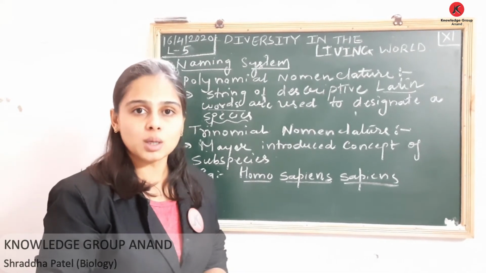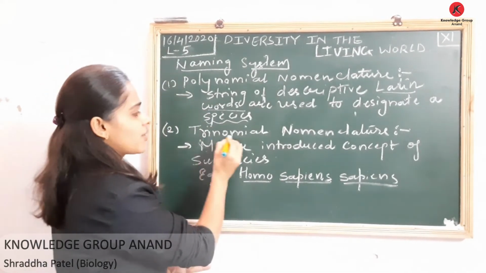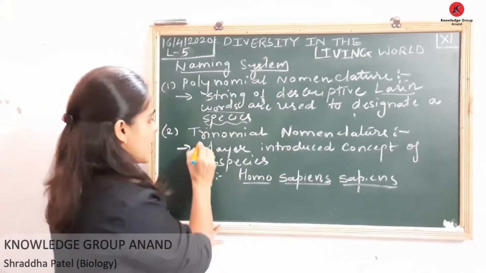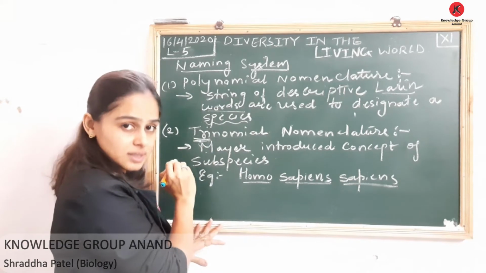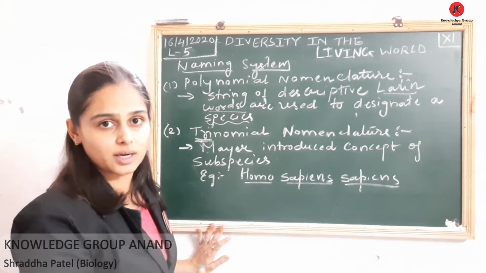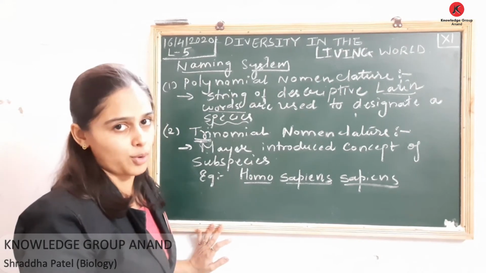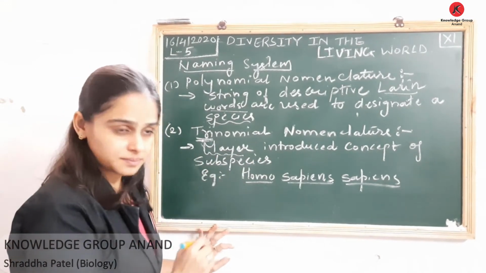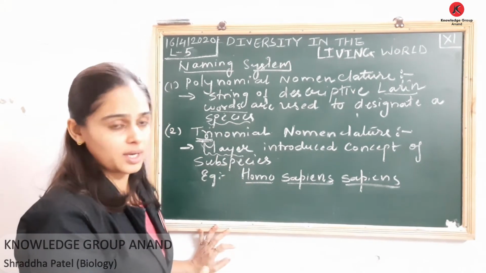Second is trinomial nomenclature. As the name suggests, trinomial in the sense this includes three components. Now this is by the scientist Mayer.